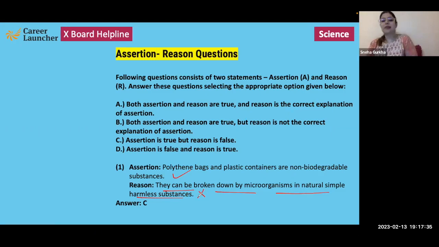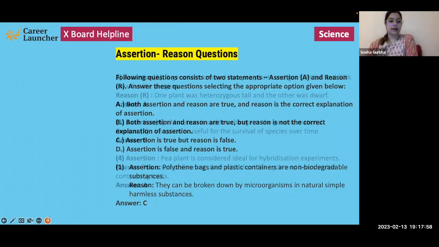So this is absolutely incorrect. We know that non-biodegradable substances cannot be broken down by microorganisms into simple substances. Therefore, assertion is true, but the reason given is false. So we are going to choose option C. Assertion is true, but reason is false.